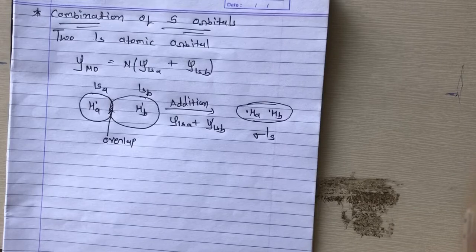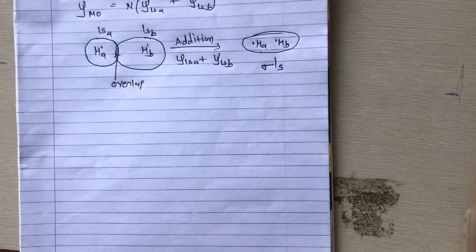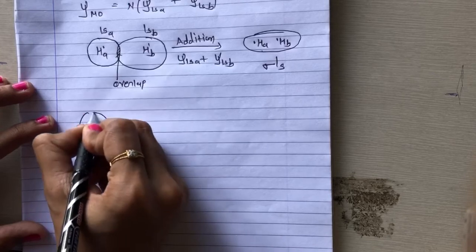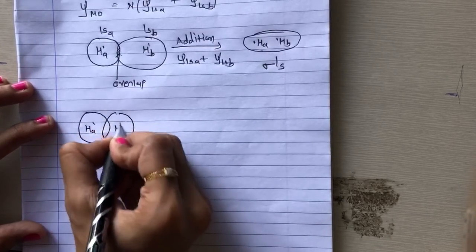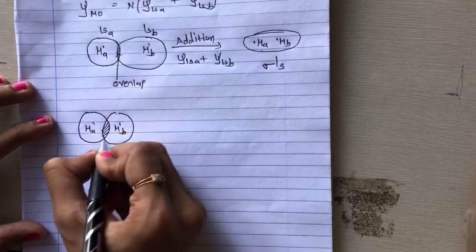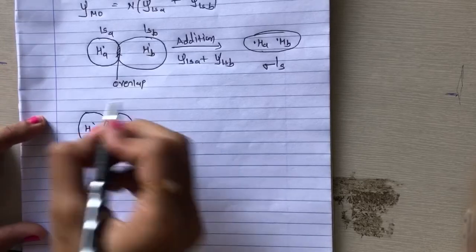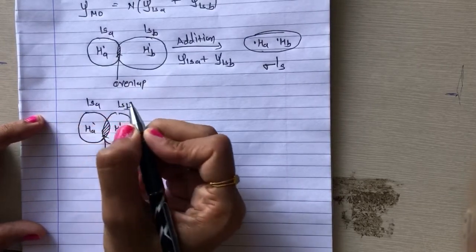Now the other linear combination is subtracting the two atomic orbitals. For example, this is HA and this is HB. This space we can call overlap. So this is 1sa and this is 1sb.